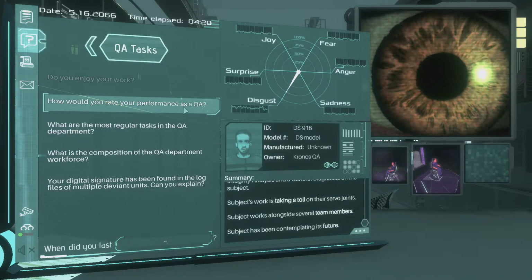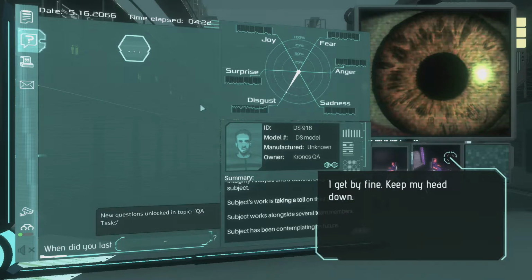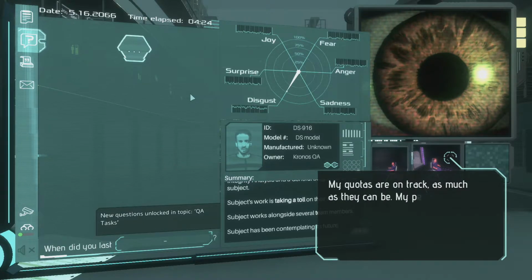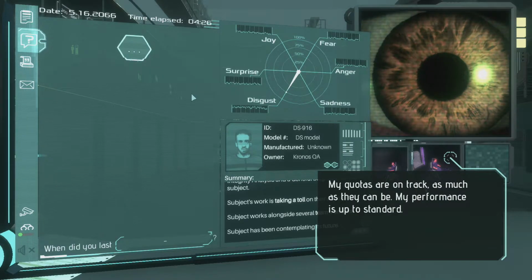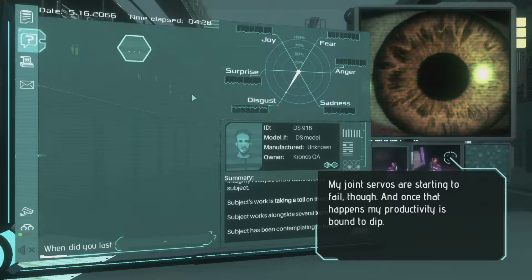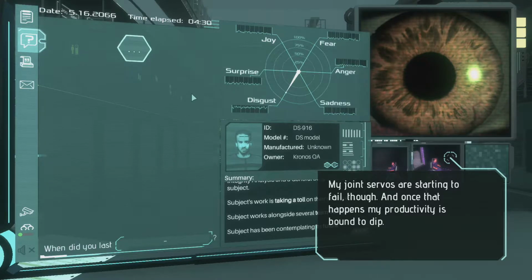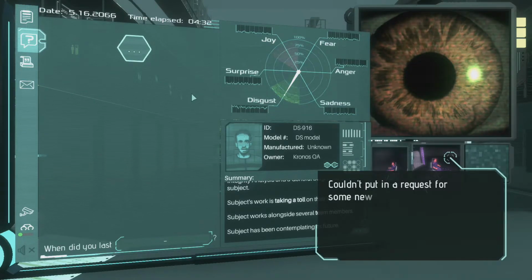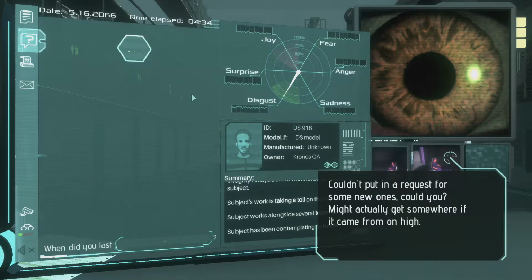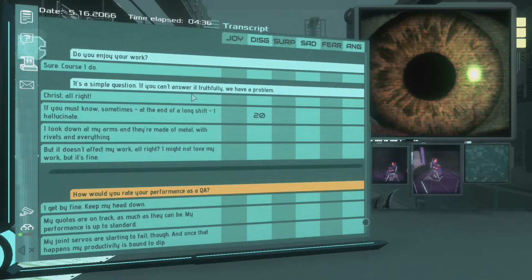How would you rate your performance as a QA? I get by fine. Keep my head down. My quotas are on track, as much as they can be. My performance is up to standard. My joint servers are starting to fail, though. And once that happens, my productivity is bound to dip. Couldn't put in a request for some new ones, could you? Might actually get somewhere if it came from on high.